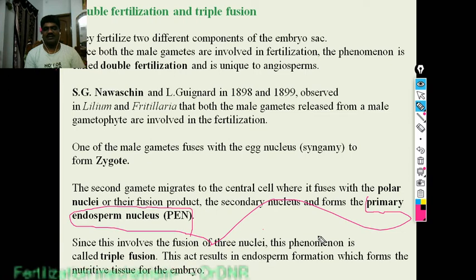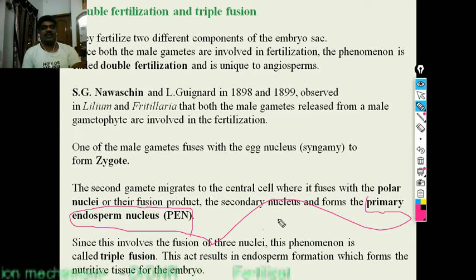This act results in endosperm formation, which forms the nutritive tissue for the embryo. It is only in the angiosperms, after fertilization, that the second male gamete fuses with the central nucleus or secondary nucleus, the polar nuclei of the diploid. So the diploid nucleus with one male gamete, three nuclei fusing, that's why triple fusion.